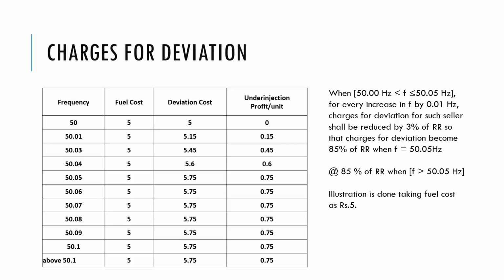Now let's consider the next scenario when the frequency is below 49.90 and above 50.10 band. How would the charges or deviation vary? Or if the generating station deviates by more than 100 megawatt or 10% of the scheduled generation, whichever is less, in that case, what would be the deviation charges?